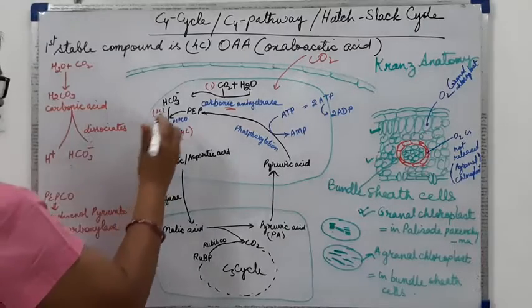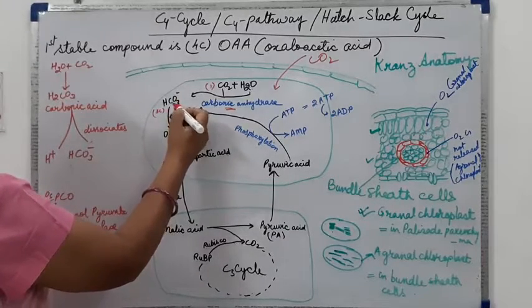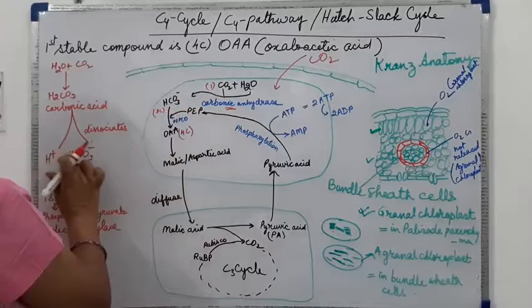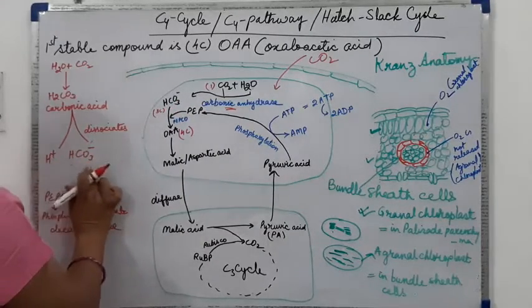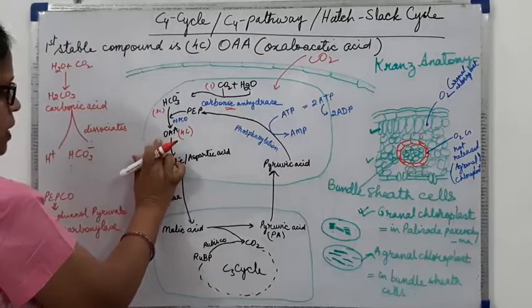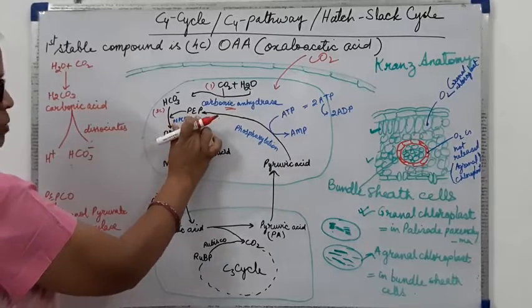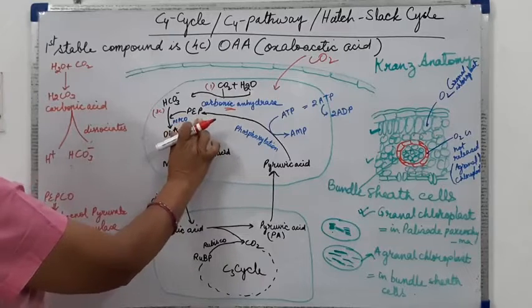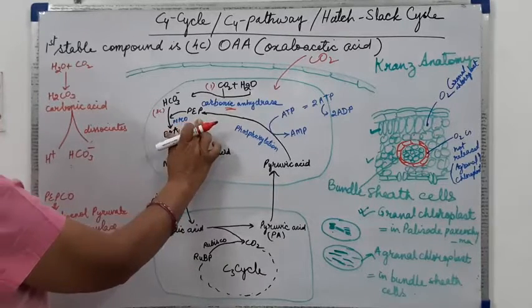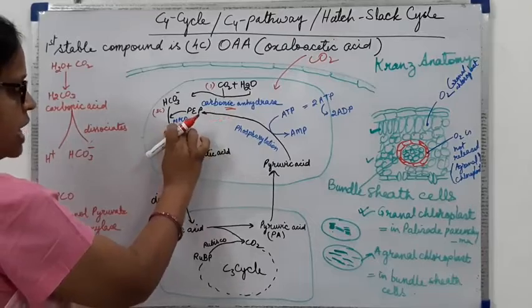Then, from this dissociation into hydrogen ions and bicarbonate ions, it forms oxaloacetic acid by combining with phosphoenol pyruvate in the presence of the enzyme PEPCO.